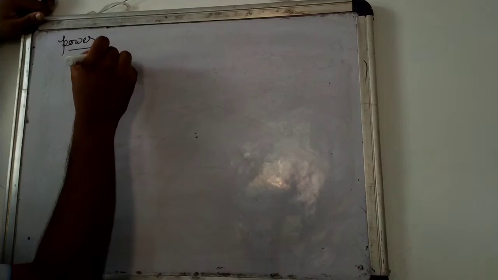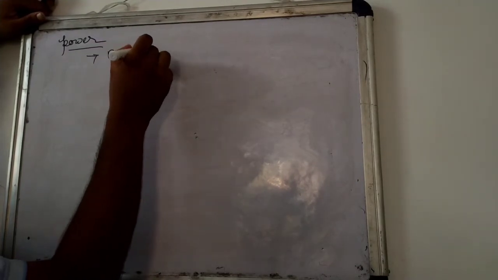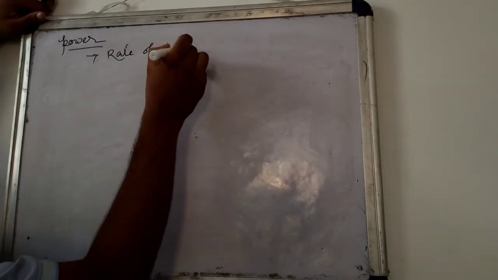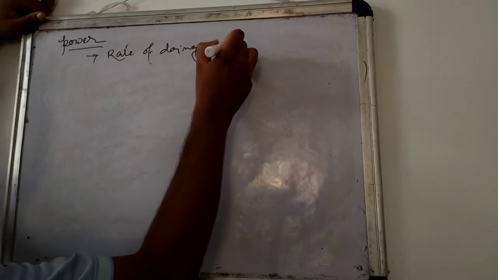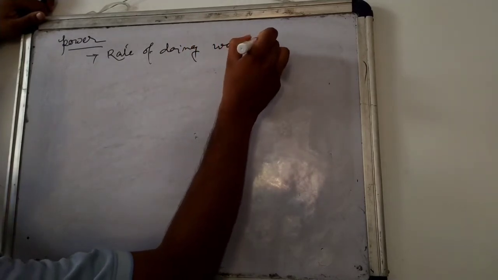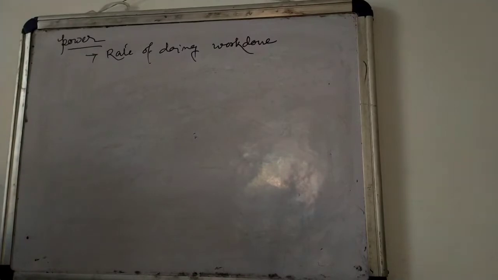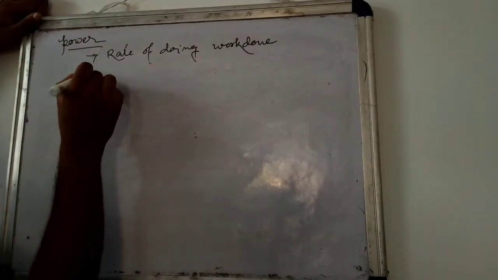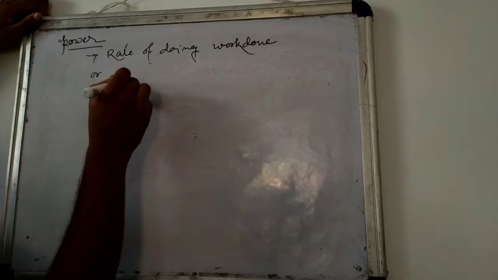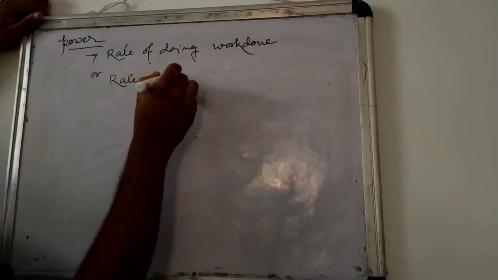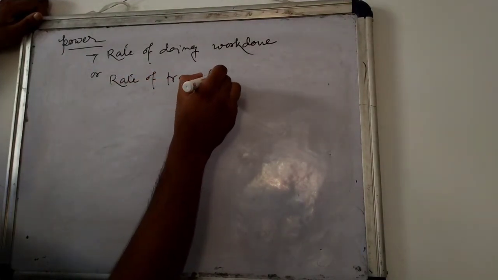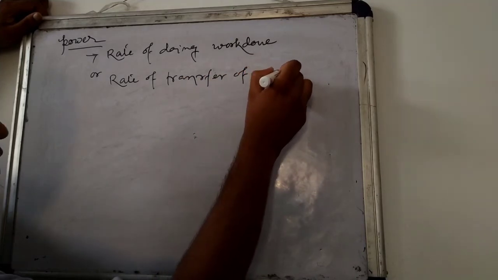So power is the rate of doing work, that means the rate at which we do work, or the rate of transfer of energy.